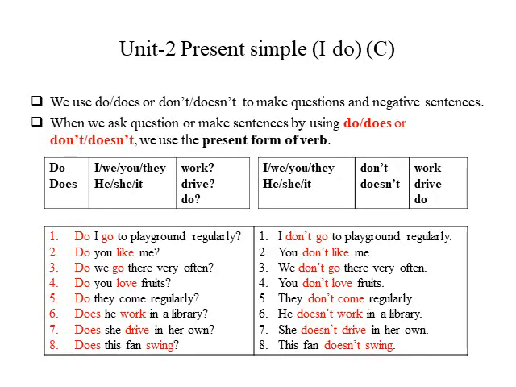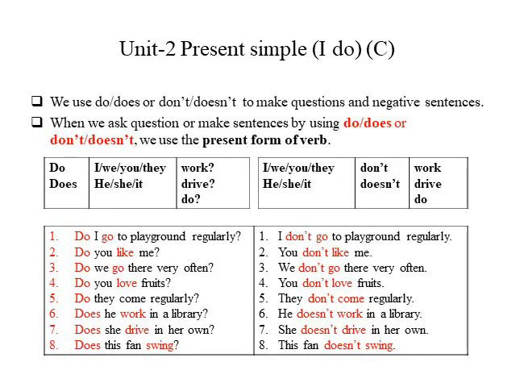Does she drive her own car? Does this fan swing? So you cannot say does she drives. In the present simple, she drives her own car. But when we are asking a question and bringing does at the beginning, you cannot say she drives. Then you have to say, does she drive her own car?